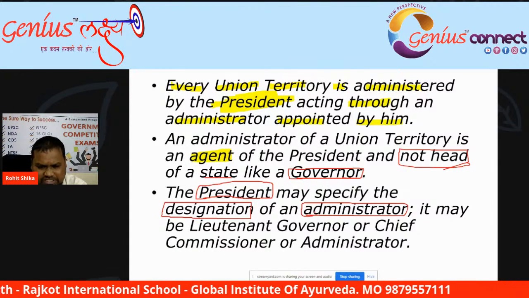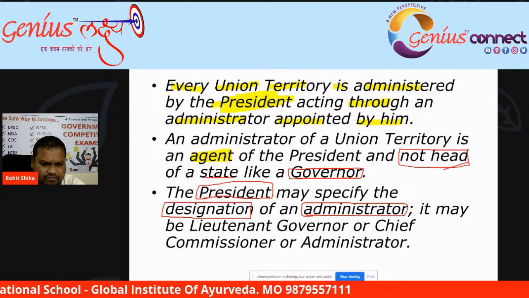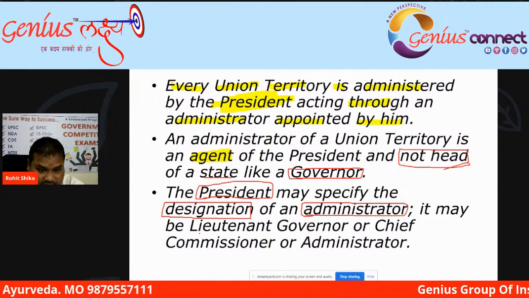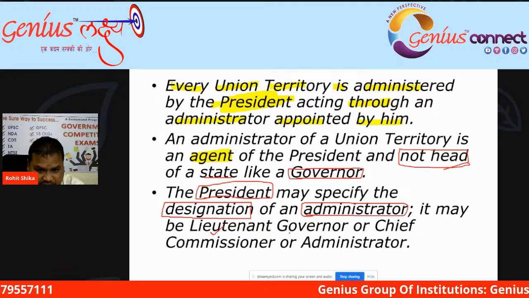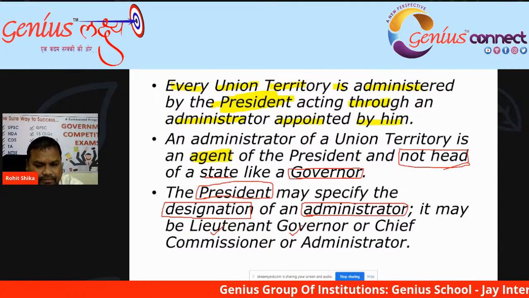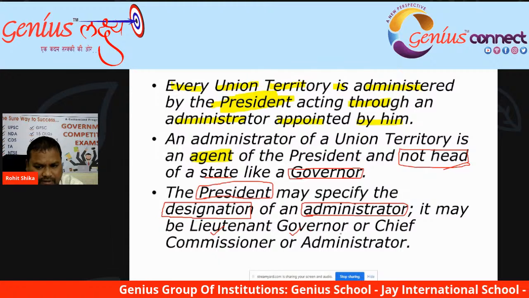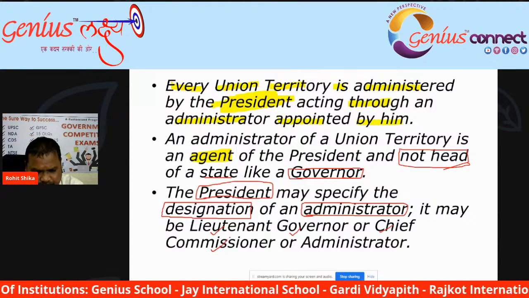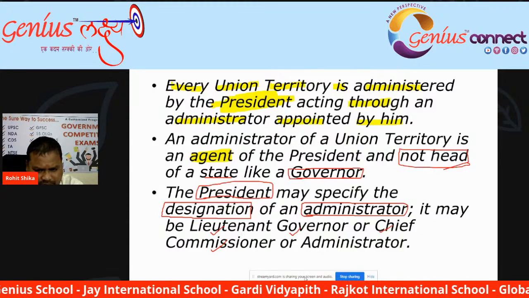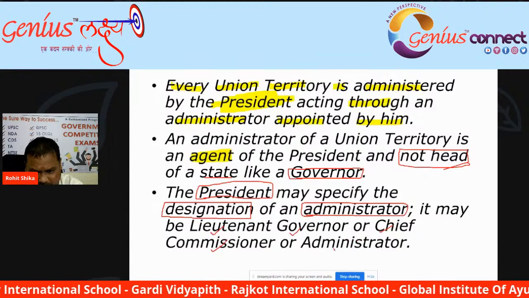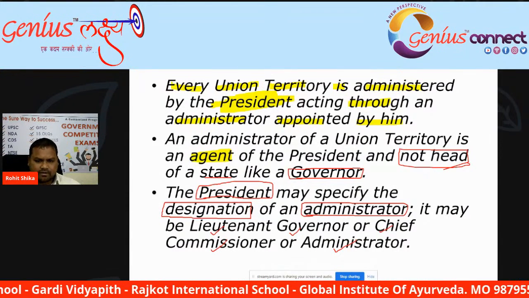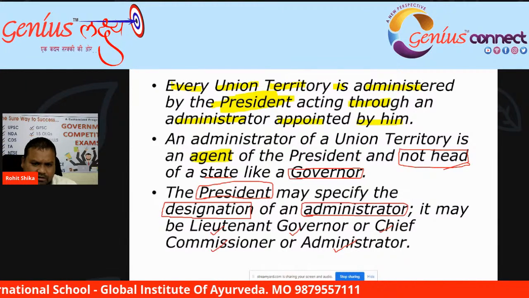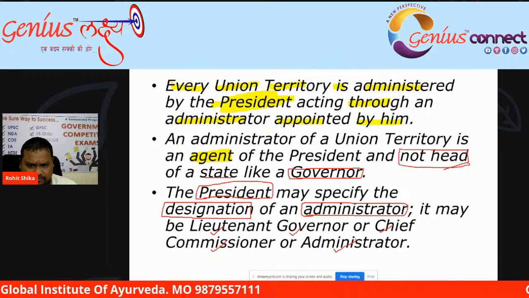The administrator has different names. It may be lieutenant governor, it may be chief commissioner, it may be administrator. These are the different names of the administrator of a union territory.